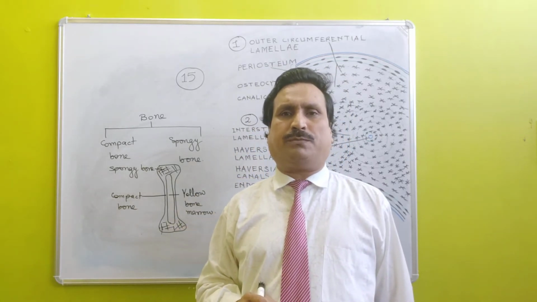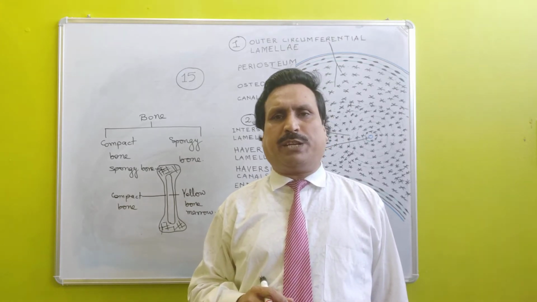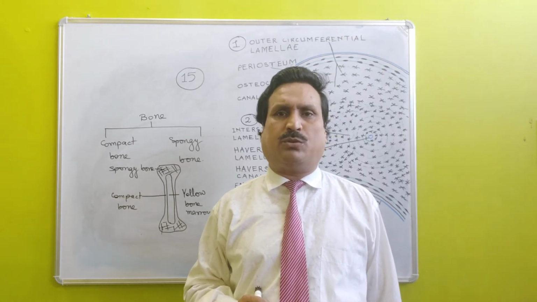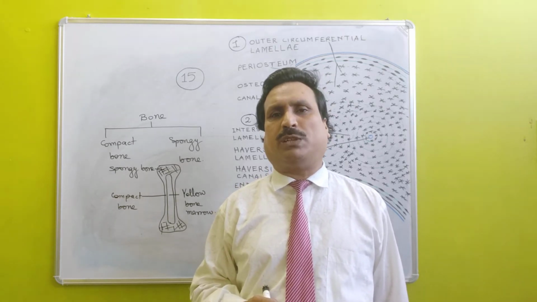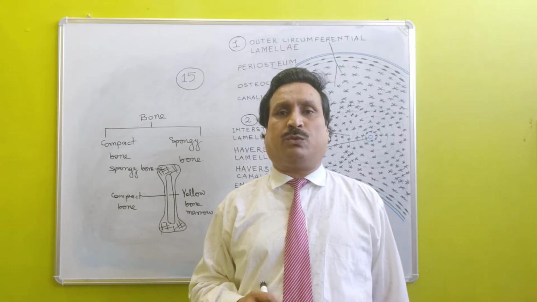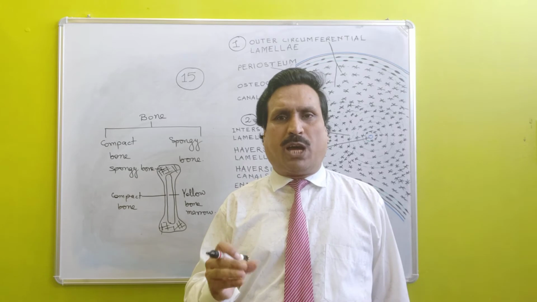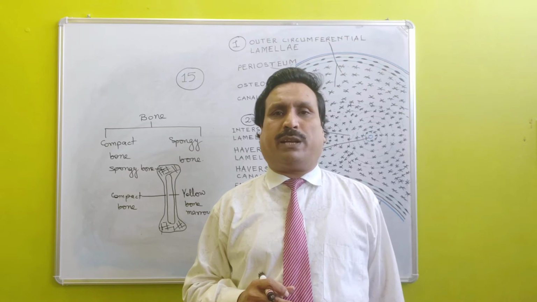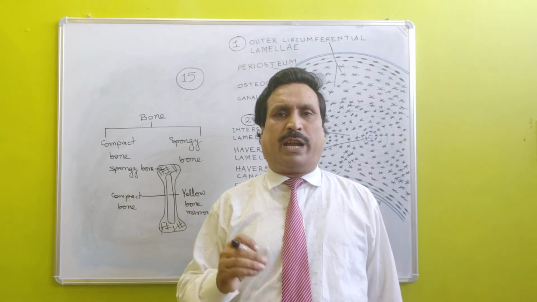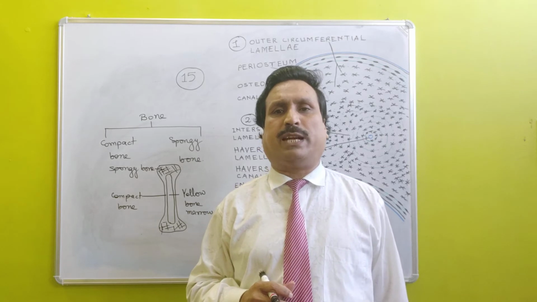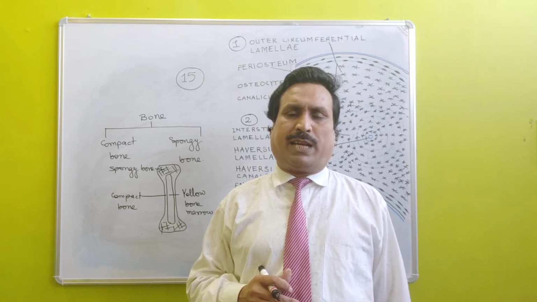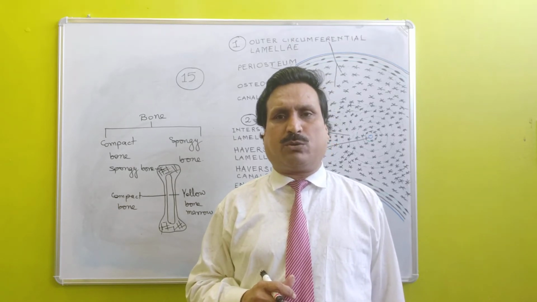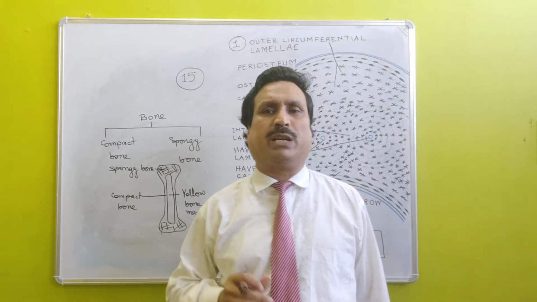And at the age of 20 to 25 years, red bone marrow remains restricted only to the flat bones of the cranium, vertebrae, scapula, pectoral girdle, pelvic girdle, and ribs, etc. Whereas in the body of an adult, the maximum amount of red bone marrow is replaced by yellow bone marrow.